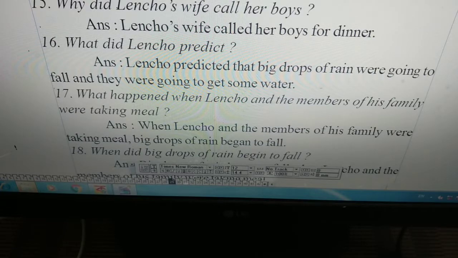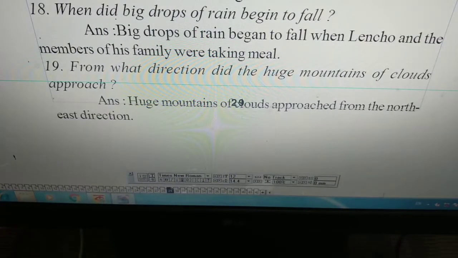Question number 17. What happened when Lencho and the members of his family were taking meal? When Lencho and the members of his family were taking meal, big drops of rain began to fall. As Lencho expected, big drops of rain began to fall. When did big drops of rain begin to fall? Answer: big drops of rain began to fall when Lencho and the members of his family were taking meal.